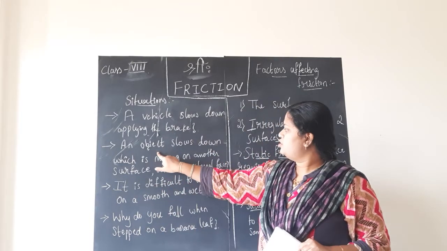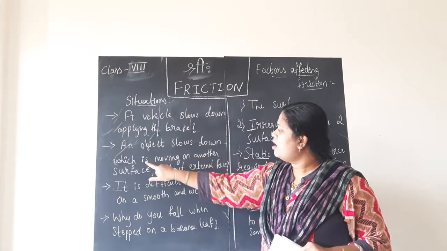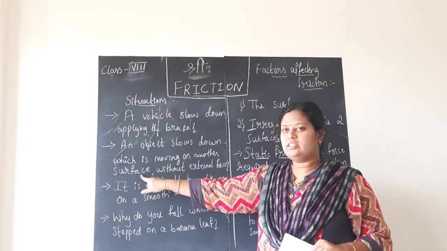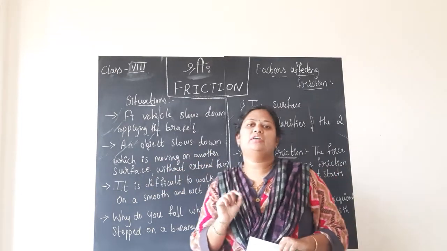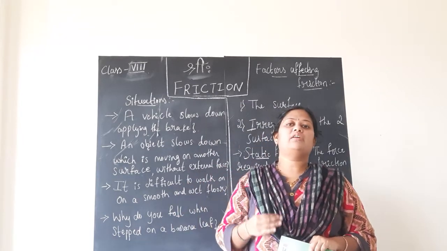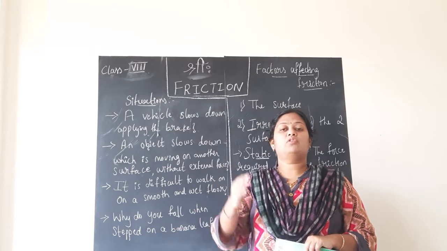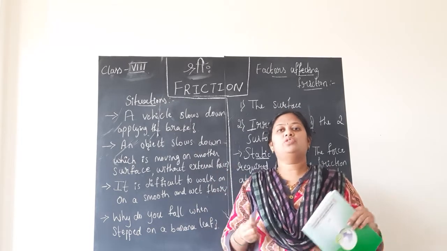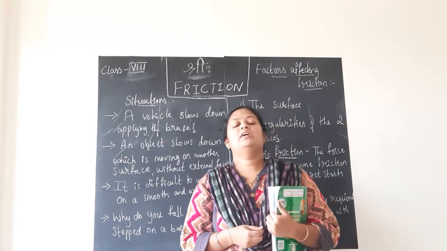Now, the second situation is an object slowing down while moving on a surface without any external force. In the chapter force and pressure, we understood what force is, what external force is, and what happens to a body when external force acts on it.